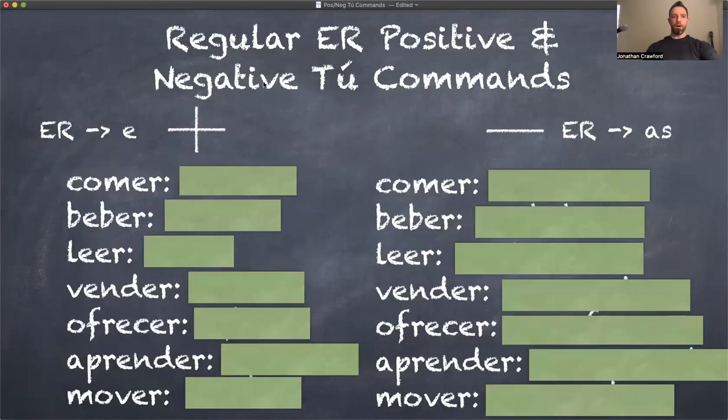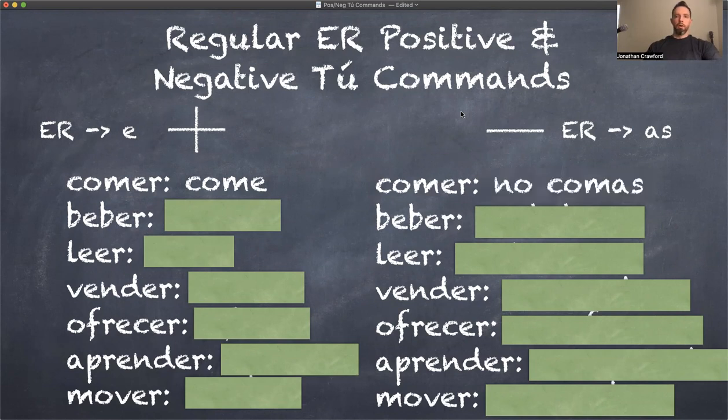Now, some ER examples. Comer means to eat. So if I say eat, it'll be come. Don't eat. No comas. You see, ER goes to E, but if it's negative, AS. So the letter has now switched because what we were doing before, the AR goes to A, and if it's a negative, ES. So it's just the opposite.